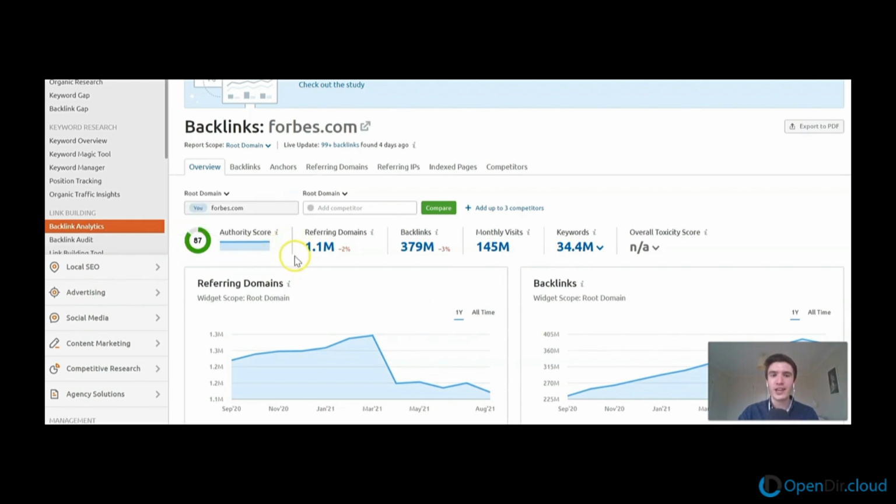This authority score is just a metric that SEMrush uses, and it suggests that its authority is 87. I take this as a proxy for domain authority, and domain authority being that all-encompassing metric which captures your SEO performance. So authority score 87, almost a proxy for domain authority 87. So yeah, obviously very high.